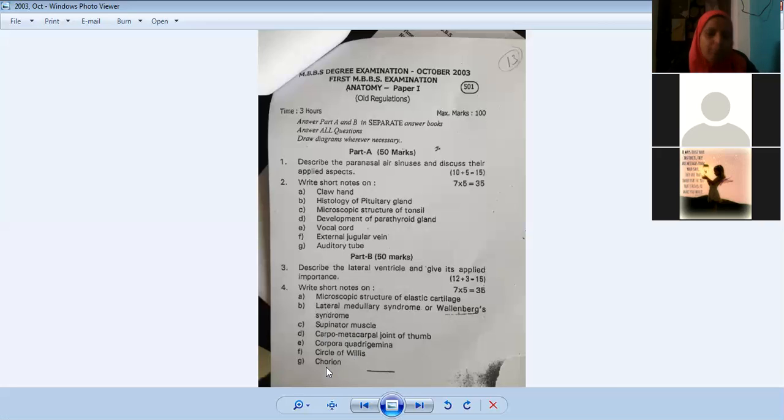Chorion: what is chorion, beta? Amnion and chorion are the layers we see which take part in the formation of the placenta. Just refer once to the embryology book, beta, for this. Okay, so we'll stop here. Yes, ma'am. Okay.